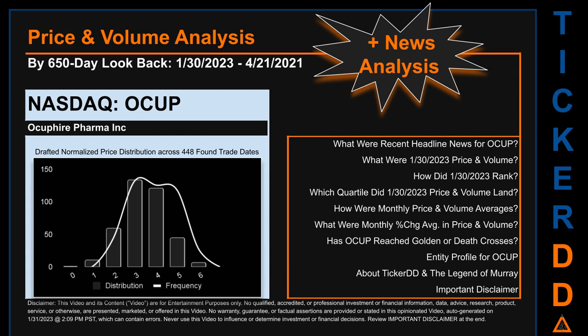The bar chart is the generated distribution and the overlaid line graph, if it is generated, is the frequency of the prices on the x-axis. We will enhance this look through as our AI model progresses in the next iteration. Remember that this is just a drafted, in progress, observational model to best fit abstracted third-party data into various opinionated views. Before we jump into price and volume analysis, let's look at recent headlines for OCUP.